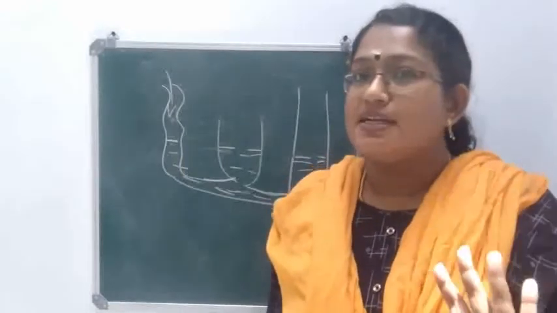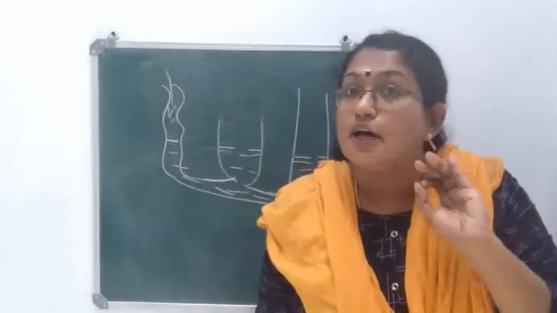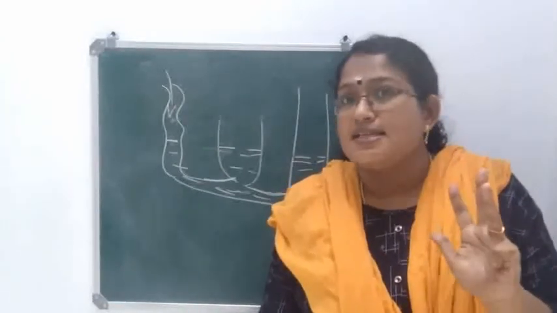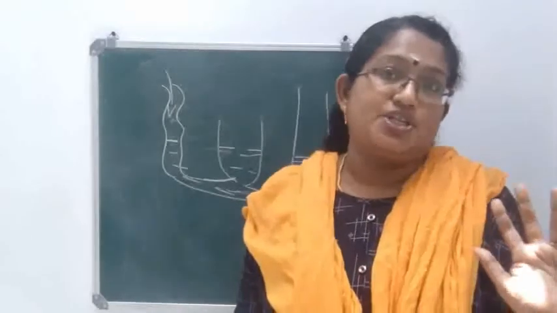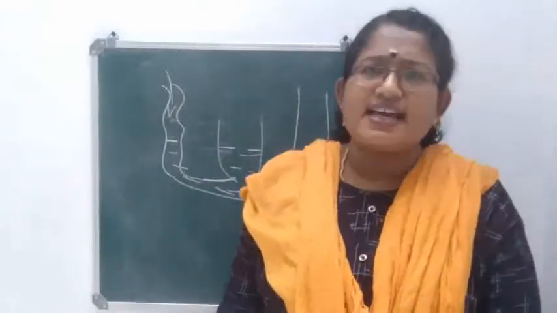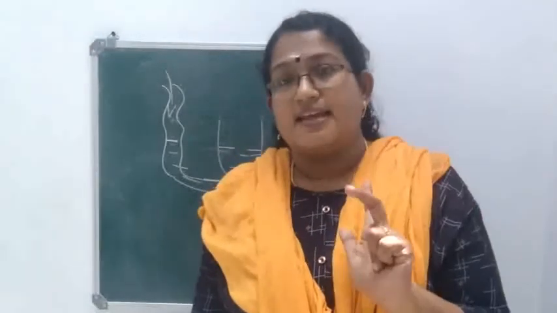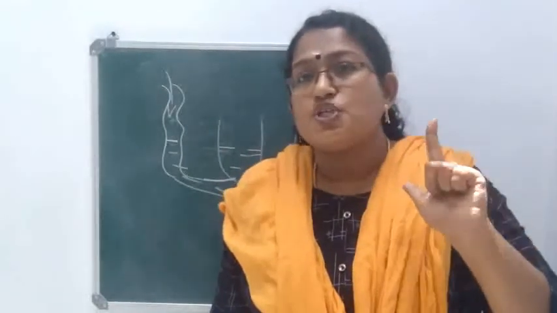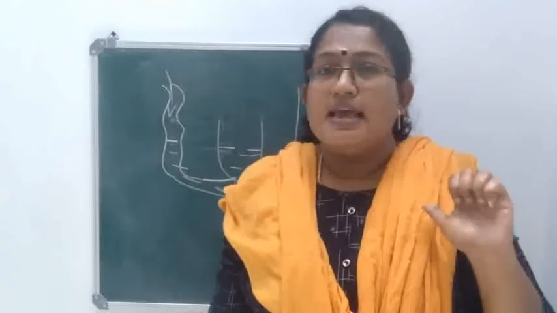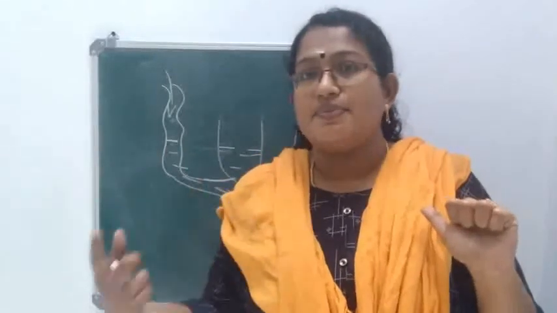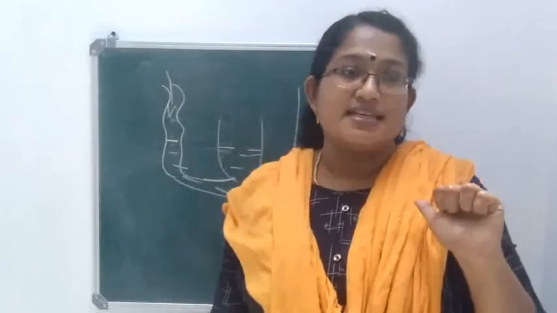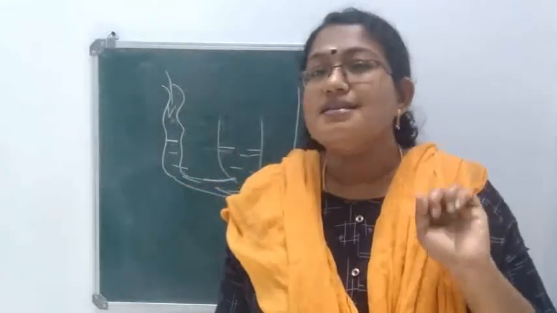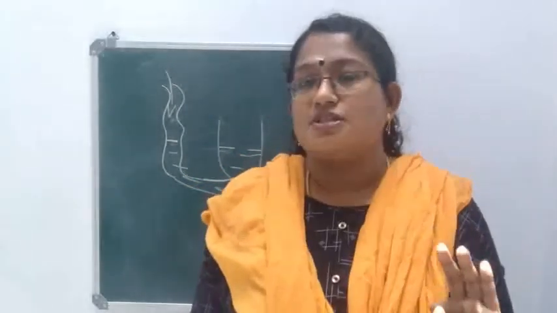So we have discussed five characteristics. Be thorough with these five characteristics. Which are they? Liquids exert pressure in all the directions: upward, downward, sideways. Then liquid pressure increases with the density. Liquid pressure increases with the depth. Then pressure exerted by a liquid at a given height will be the same. And the last one is liquid always seeks its own level.